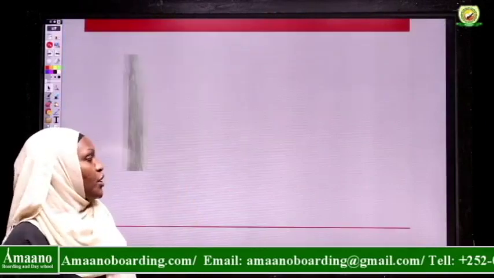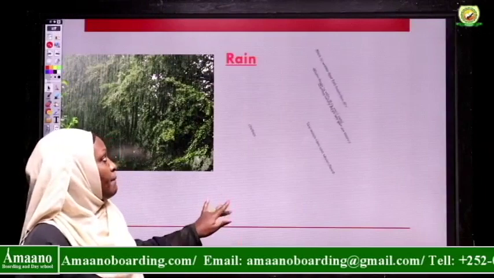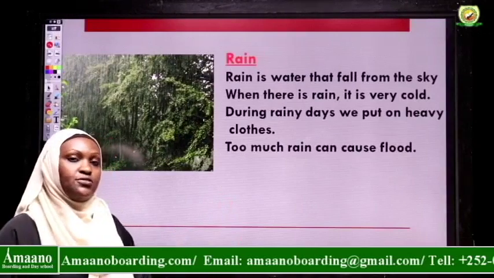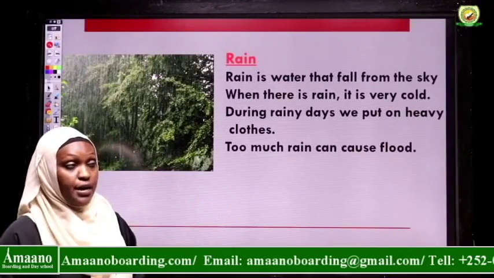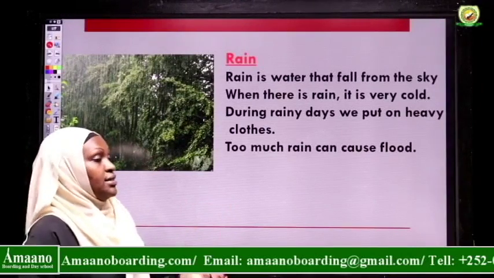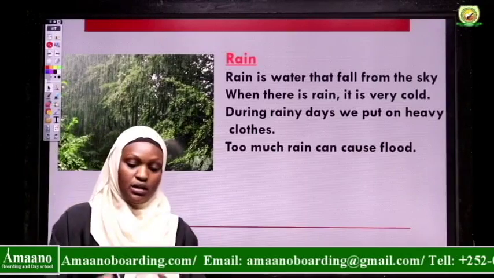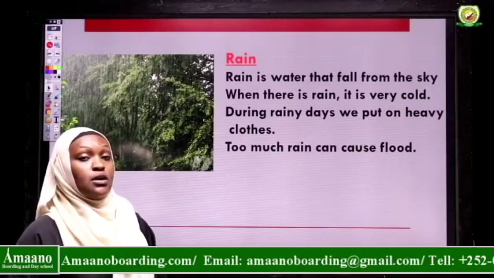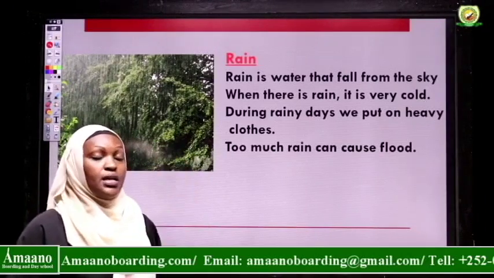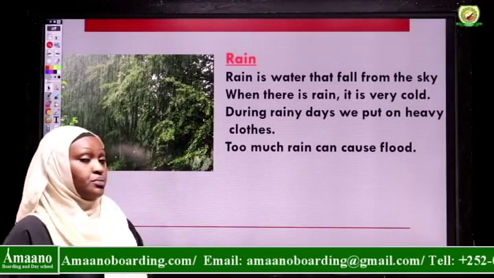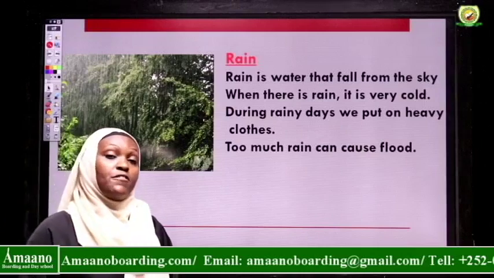Number 3, we have rain. Rain is water that falls from the sky, the water droplets from the sky. That's the day when it's raining. That's the day you find that you are carrying an umbrella, you have gumboots, you are wearing a raincoat. Why? To protect yourself from this water which is coming from the sky. So during the rainy day, we wear heavy clothes.